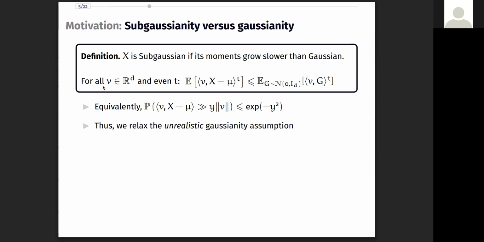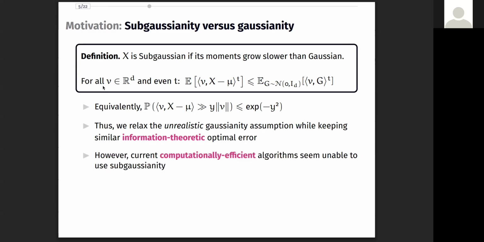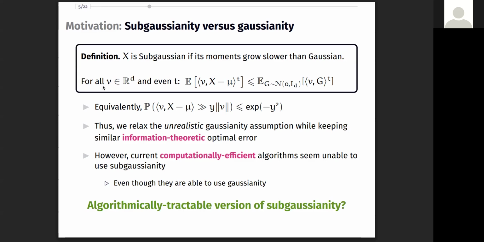To summarize, we have significantly relaxed the Gaussianity assumption while keeping the same or similar optimal error for many estimation problems of interest. Now, coming back to computational efficiency, existing algorithms are often unable to use this sub-Gaussianity structure and thus incur large error. This is despite the fact that there are plenty of algorithms that work very well for Gaussian data. And this leads to the natural question, if there is a computationally tractable notion of sub-Gaussianity.